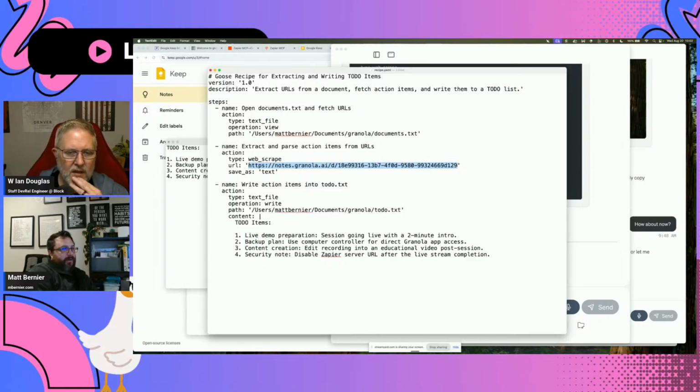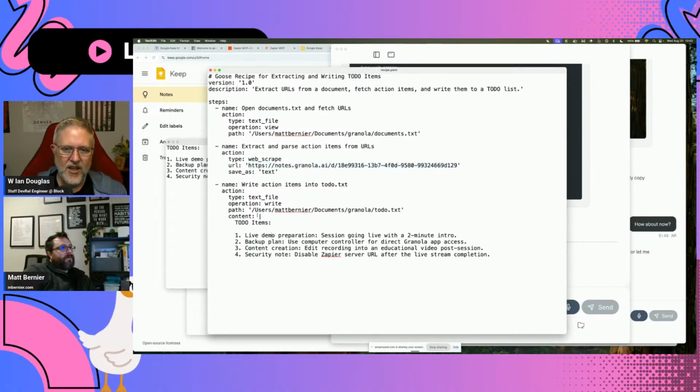Can we put a placeholder in there, like URL? Maybe. Because in this case, we can actually tell Goose to go correct the recipe. Oh, cool. Because it's also hard-coding those to-do items as well.